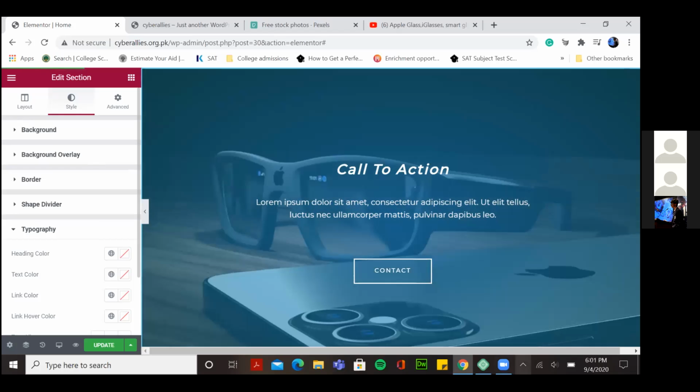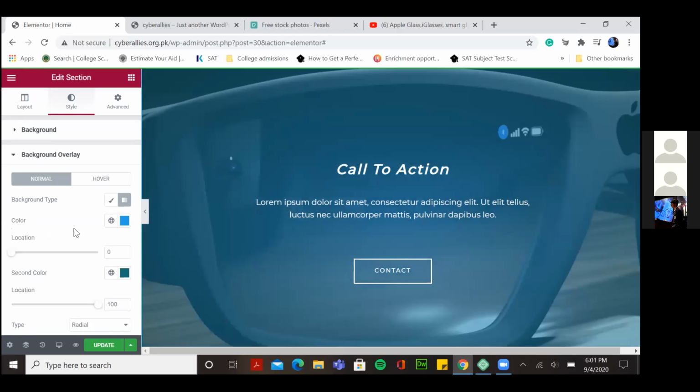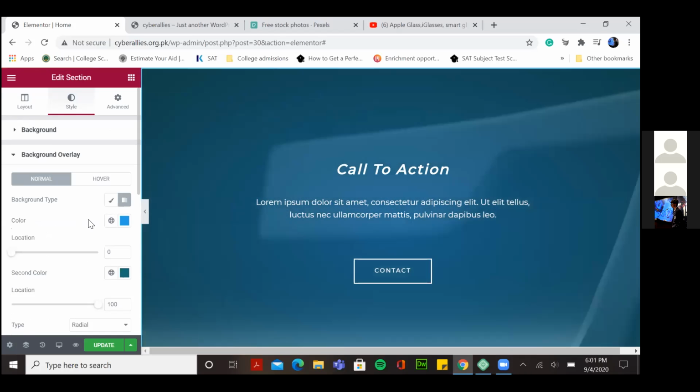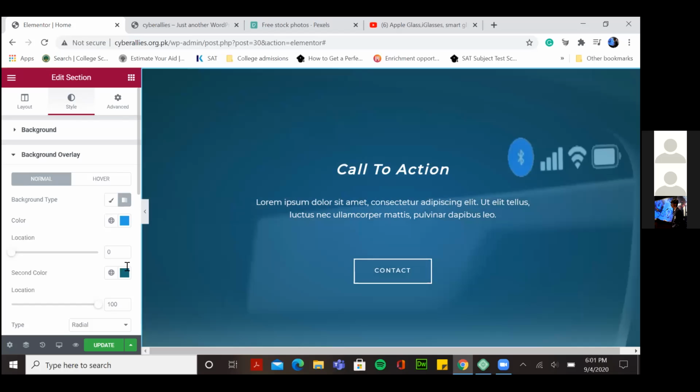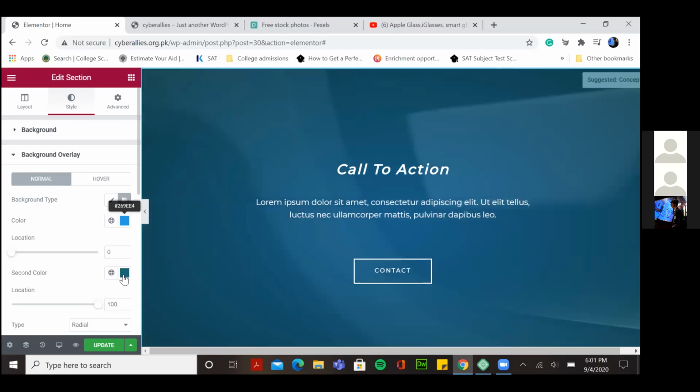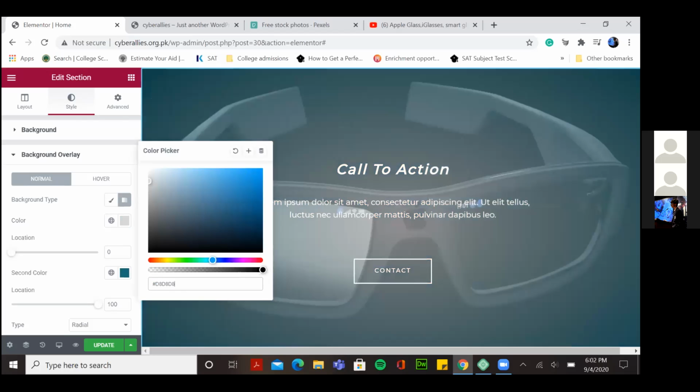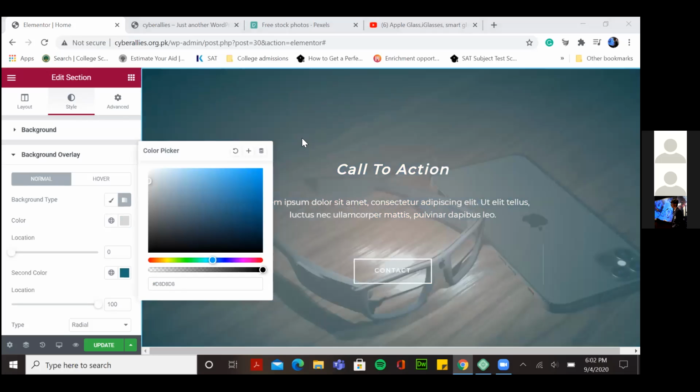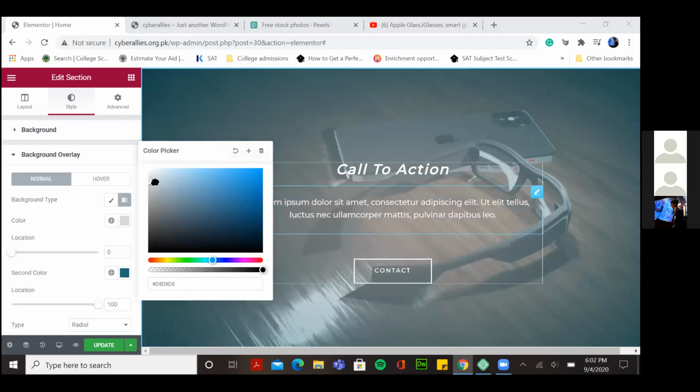Right, so for example इन्होंने overlay यहाँ पे ये डाला हुआ है and you have 2 colors, एक ब्लू है, एक this is like azure blue I guess, ठीक है. You can change that. So for example I want a white, तो ये आप देख लो, this changes to a white background overlay. सही है.